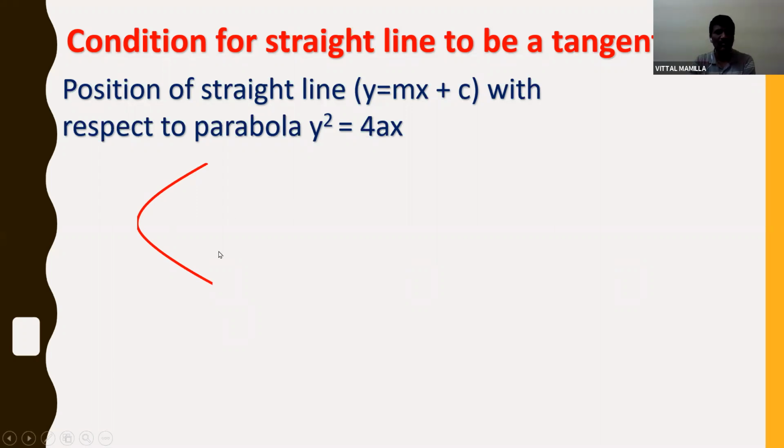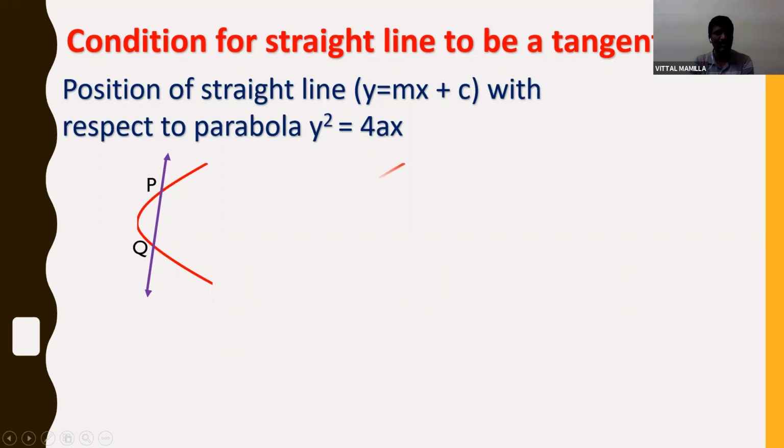So first, this is the parabola, y² = 4ax. The straight line can pass through the parabola through 2 points, P and Q. Here, the straight line y = mx + c passes through the parabola at 2 points P and Q, and this straight line is called a secant of the parabola.